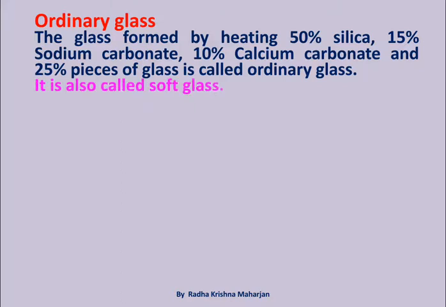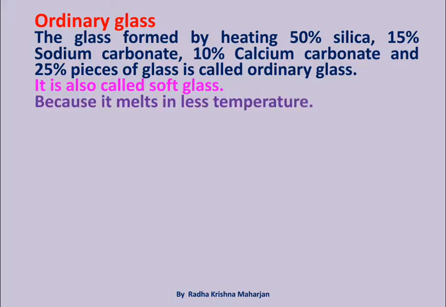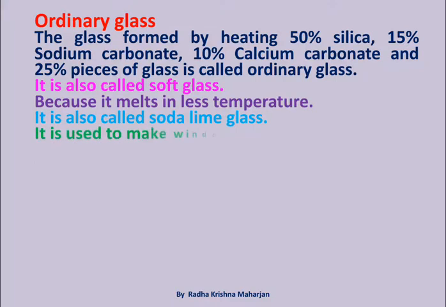It is also called soft glass because it melts in less temperature. It is also called soda lime glass. It is used to make window glass, lens, prism, etc.